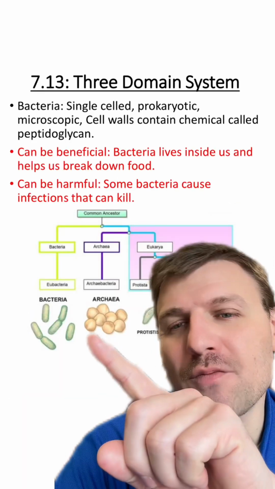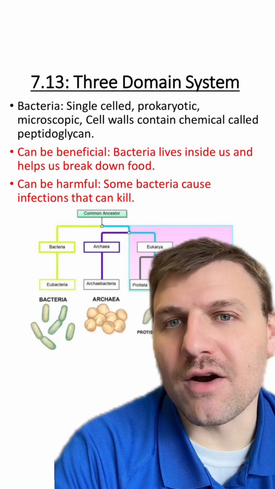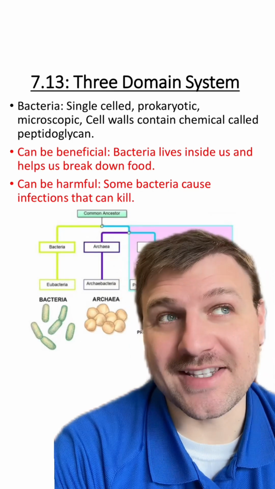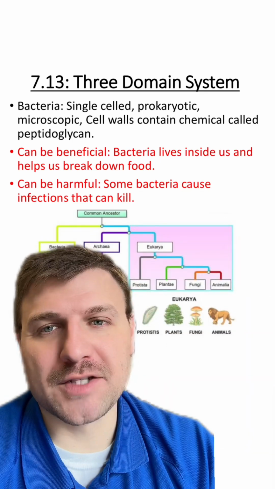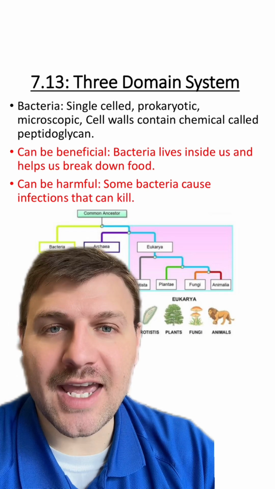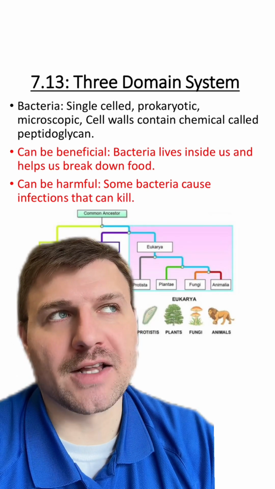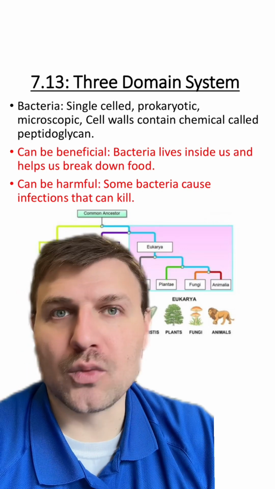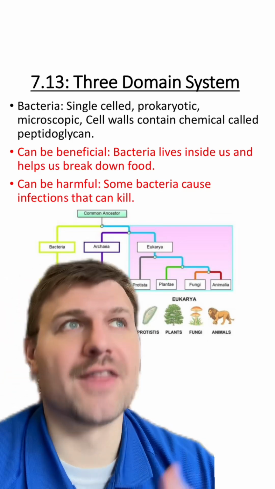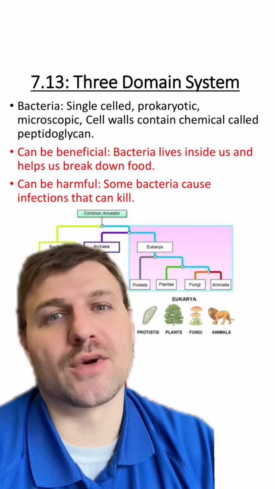The first domain of life is bacteria, and these are single-celled prokaryotic organisms that are microscopic. This just basically means they're single-celled, they don't have a nucleus, and they're really small. One specific difference between bacteria and archaea is that bacteria cell walls contain a chemical known as peptidoglycan. We don't need to go into specifics of peptidoglycan, but this is just a really good way of classifying species as being bacteria or archaea. There are other classifications that separate these two domains, but that's one of the easier ones.